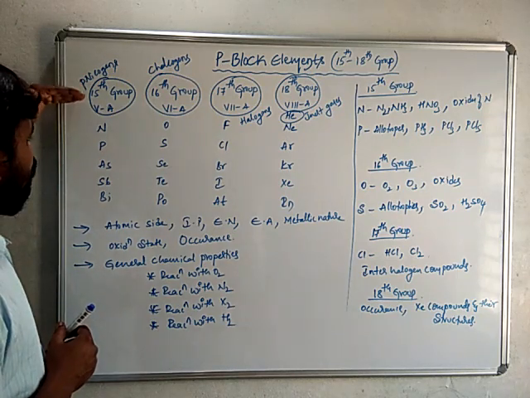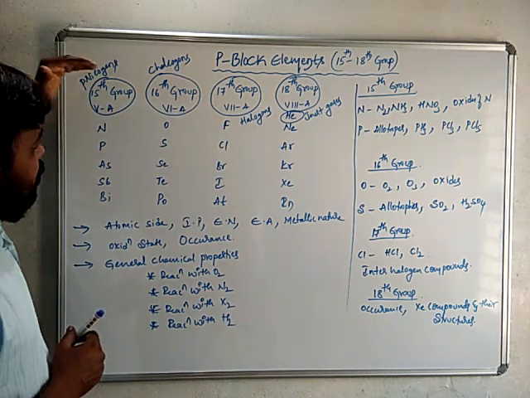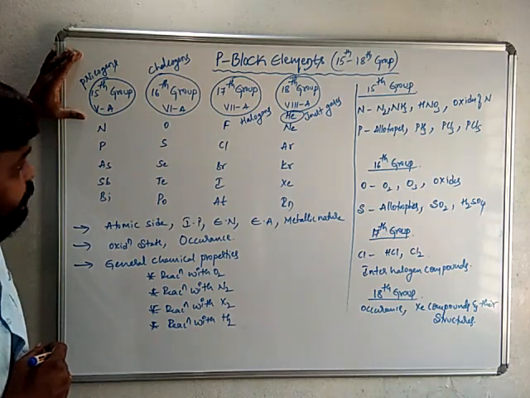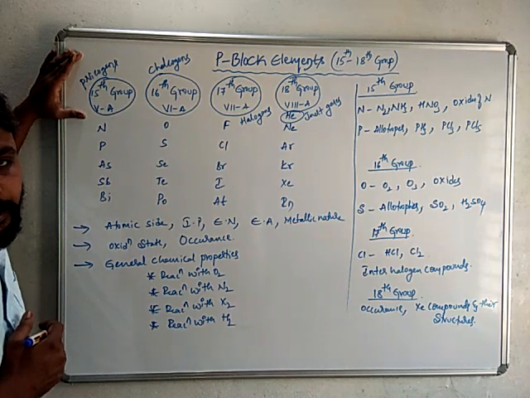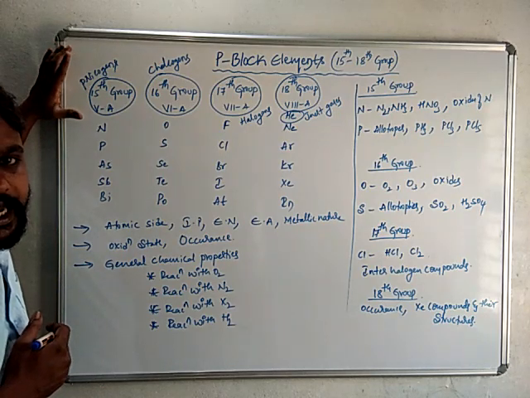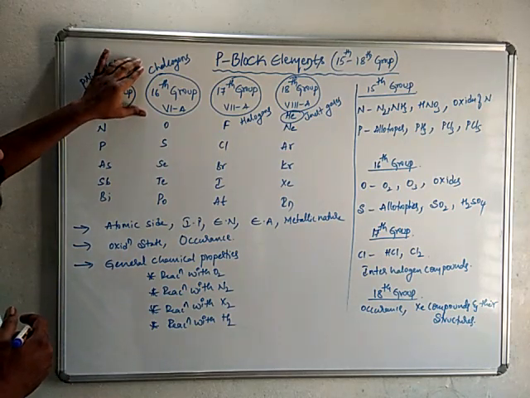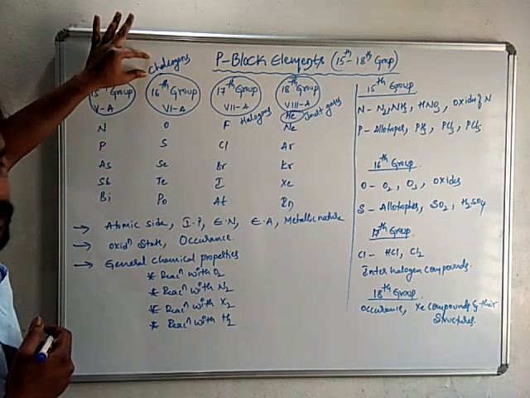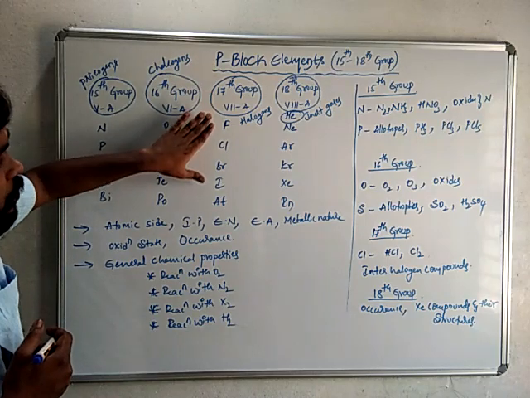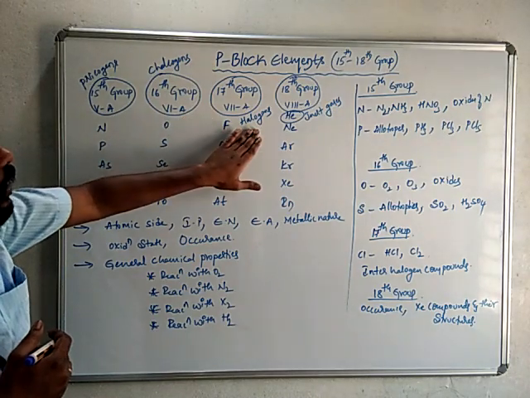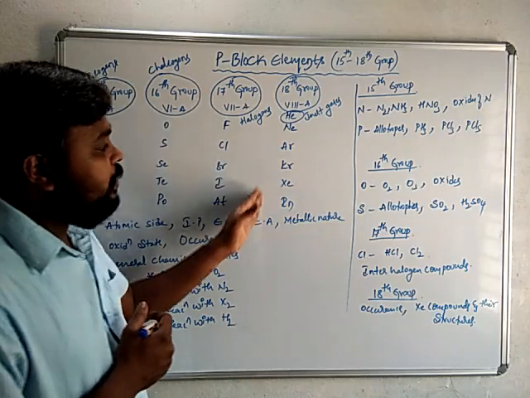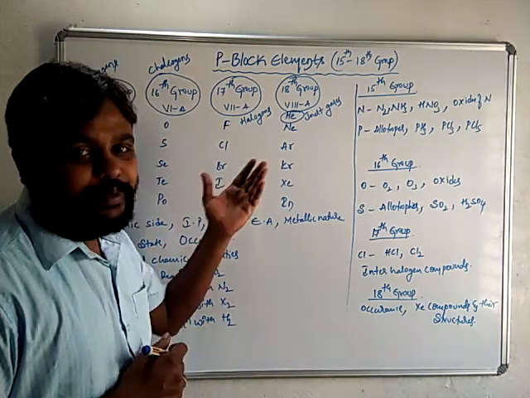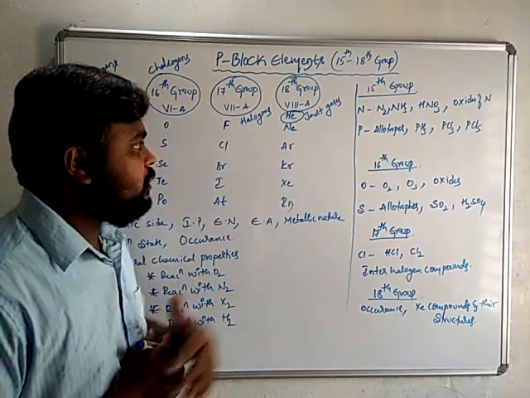So 15 group is also known as 5th A or pnicogens. Why? Because these 15 group elements can form suffocation. Because of that suffocating property, we call these group elements pnicogens. 16 group elements can form ores, so that's why we call these chalcogens. 17 group elements can form salts, hence we call these halogens. But 18 group elements do not form any compounds except xenon, so that's why these group elements are called inert gases.